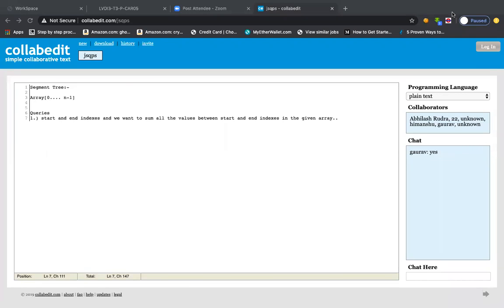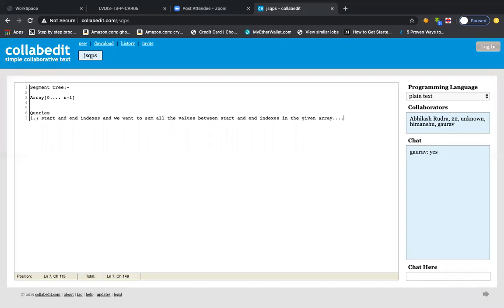So the time complexity will be order n square, because we have n queries, and one query can take at most order n. So we want to do something better, because order n square is huge.